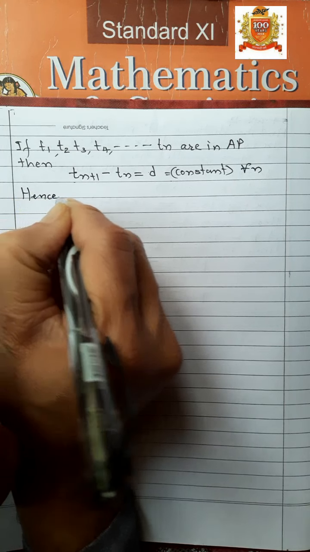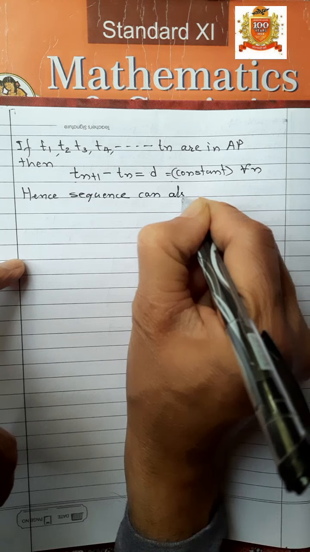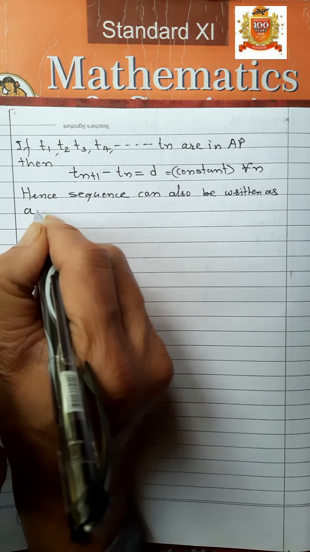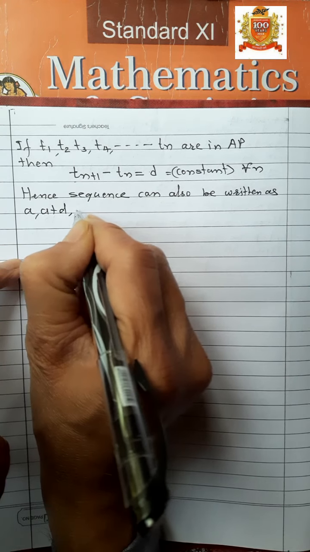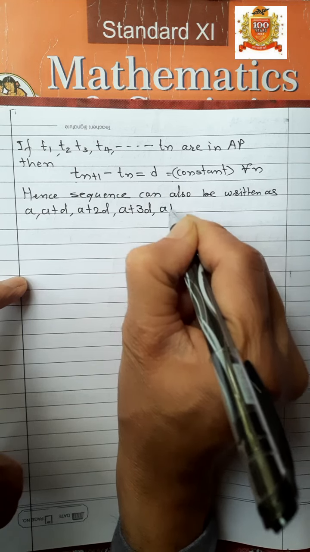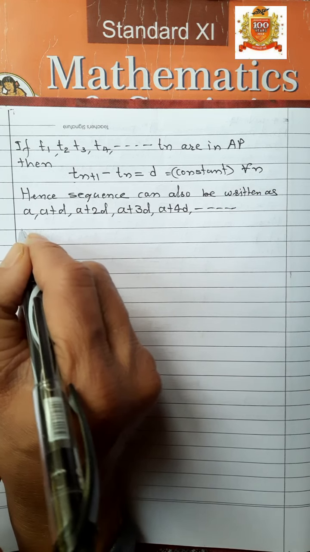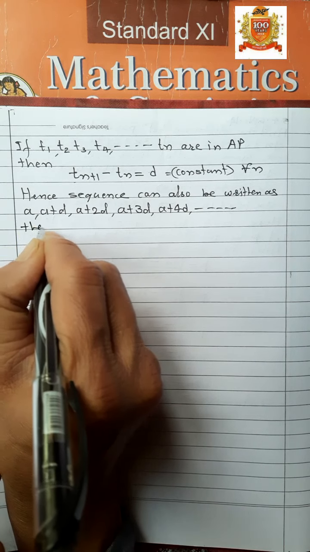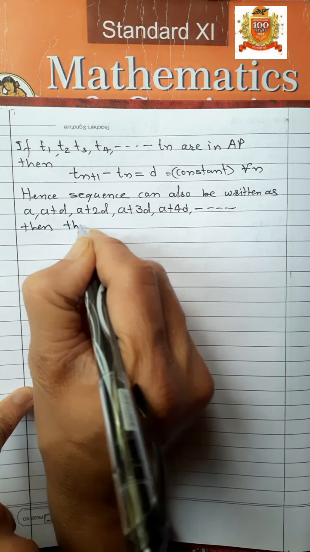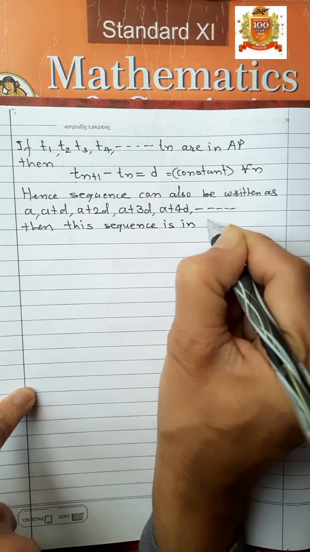Hence, the sequence can also be written as A, A plus D, A plus 2D, A plus 3D, A plus 4D, like this. Then this sequence is in AP.